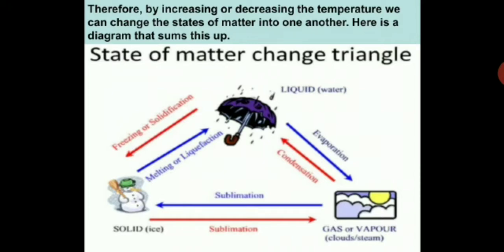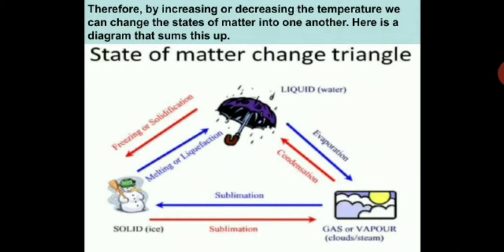Therefore, by increasing or decreasing the temperature, we can change the state of matter from one to another. Here is the diagram that sums this up. We have seen in our previous session and today how matter can change its state. By increasing or decreasing temperature, we can bring about a change in the state of matter. In the state of matter triangle you can see over here, we discussed in the earlier session the evaporation process. Liquid goes through evaporation when you supply heat, then condensation,